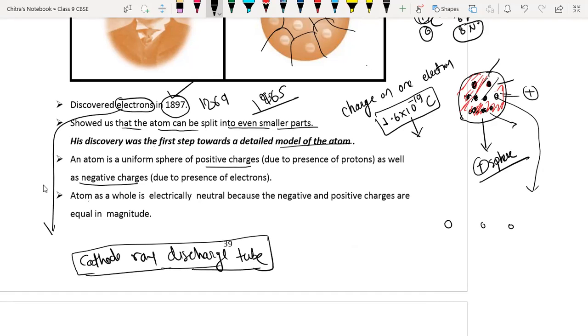Atom as a whole is electrically neutral because the negative and positive charge are equal in magnitude. Here the negative and positive charged particles are present and they cancel each other. So he explains that the positive sphere's charge is cancelled by the negatively charged particles called electrons.